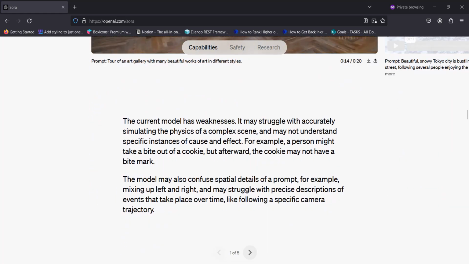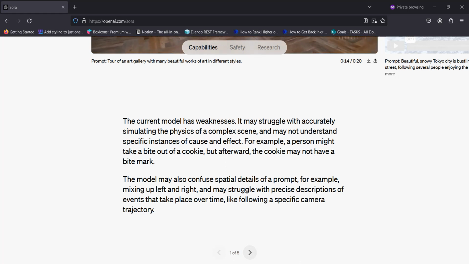Now, this model has some weaknesses and it may struggle with accurately simulating the physics of a complex scene. Like you can understand here, if you say a person might take a bite of a cookie, afterward the cookie may not have a bite mark.